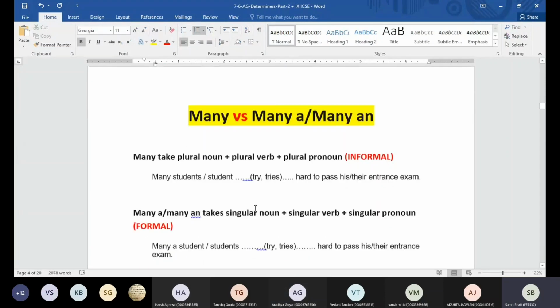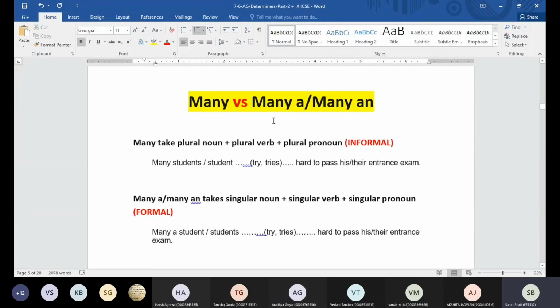Okay, then we have discussed many and many a, and this was also done when we were dealing with subject-verb agreement. There is no change in the meaning of many and many a. It's just that when you use many, we have to use a plural noun, a plural verb, and a plural form of the pronoun. Like if you have a sentence and you have to choose here, many students or student, what is going to be correct? Many students. Try or tries? Try.